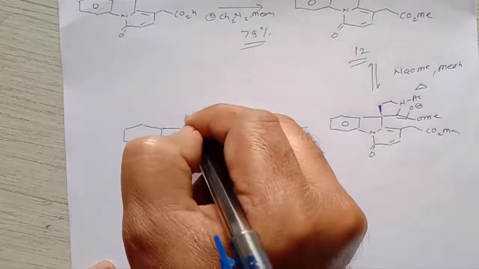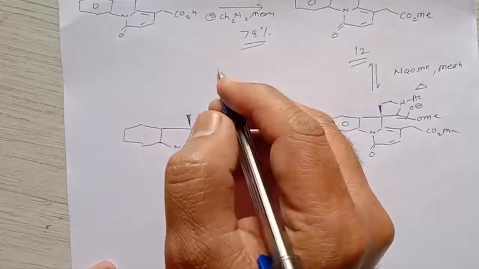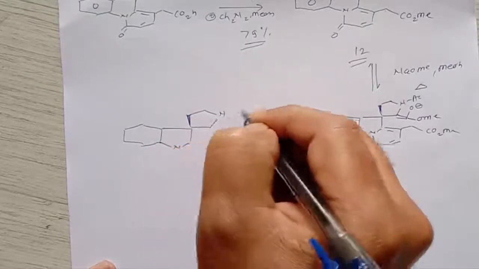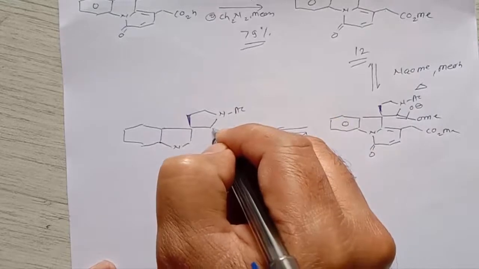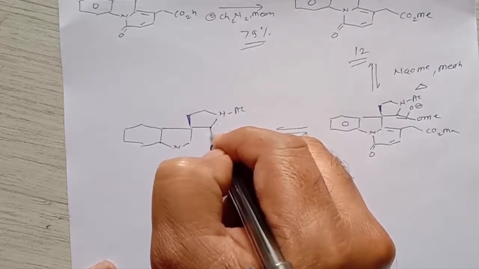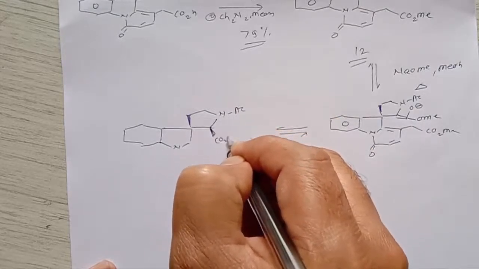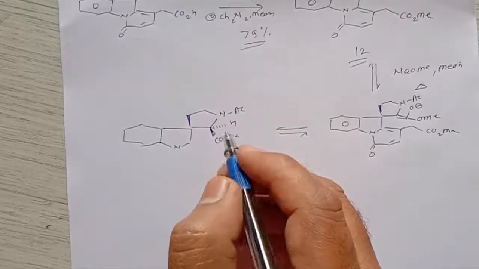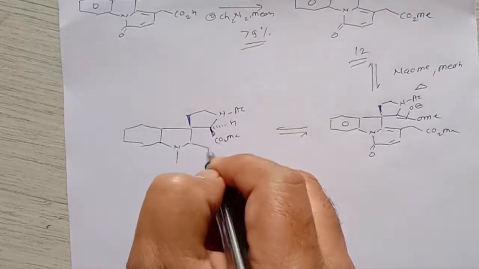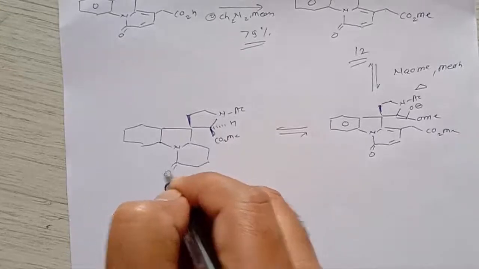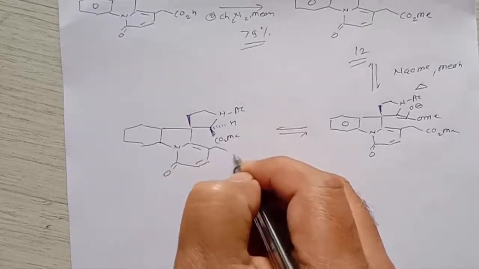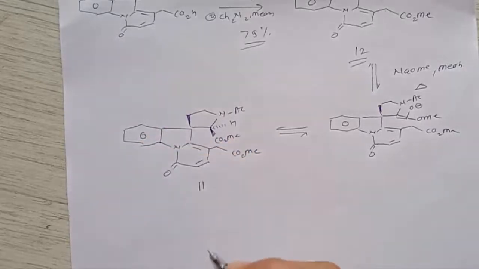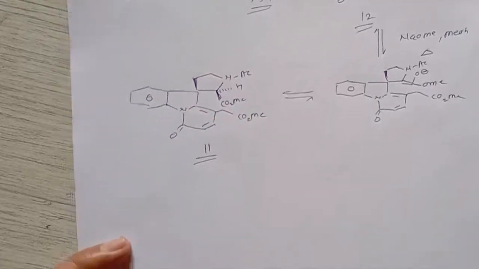That means we can say that the hydrogen which is above the plane becomes below the plane, and then it gives formation of CO2Me, and the hydrogen goes to the backside, and the remaining molecule will be the same here, that is CO2Me. So this is again an intermediate, that is called intermediate number 11.